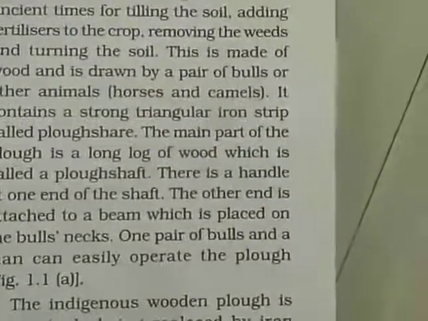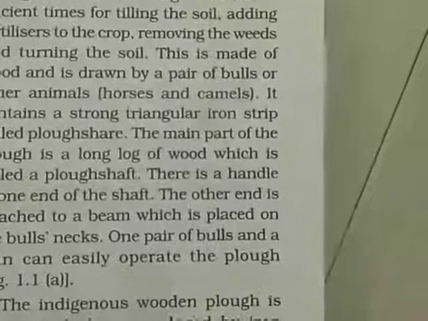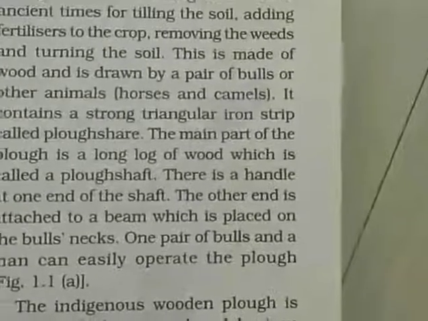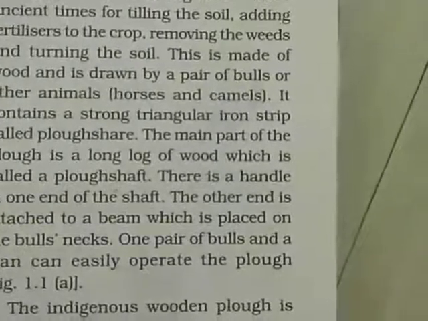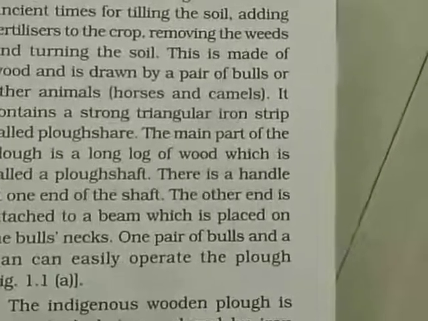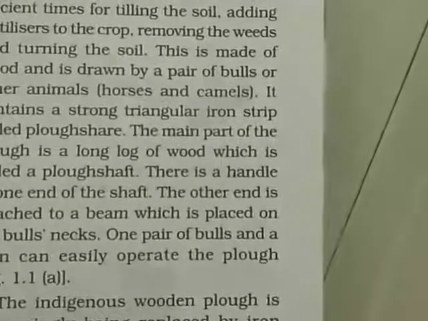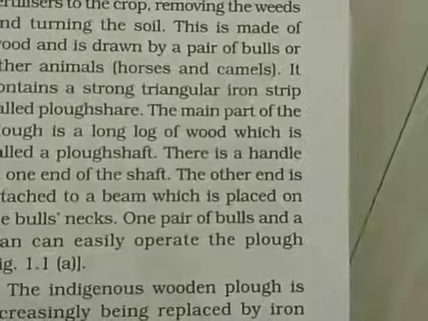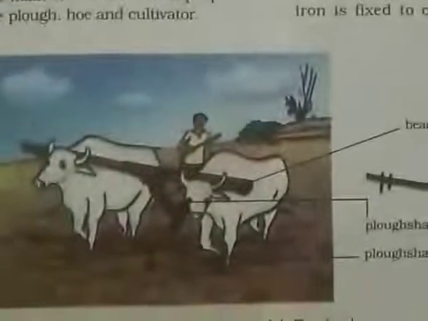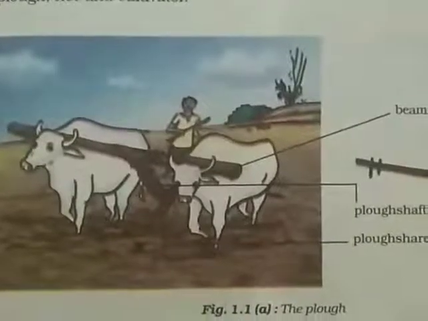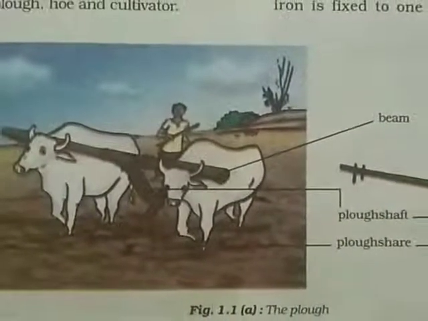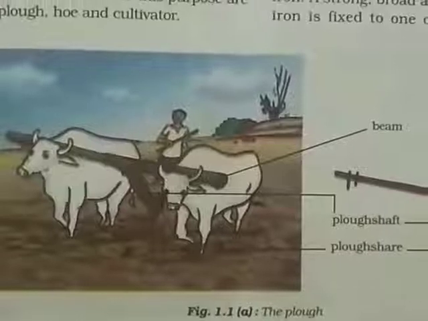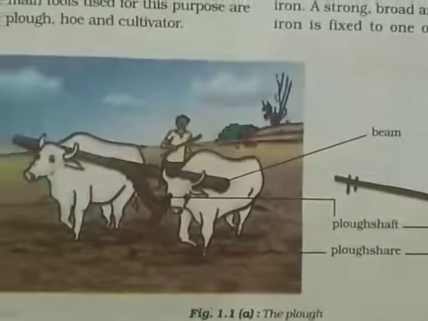This has been used since ancient times for tilling the soil, adding fertilizers to the crop, removing the weeds and turning the soil. It is made of wood and drawn by a pair of bulls. As we have seen in this picture, a person is there, the plough is attached to the bulls and the field is ploughed.